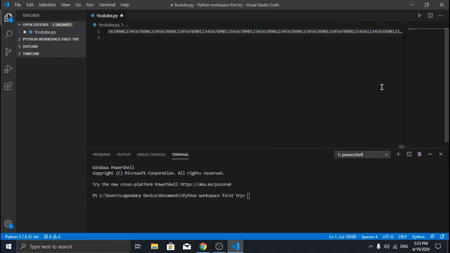So let's try 1 million for good measure. That's pretty bad. Oh, there is not so much lag. Okay, pretty sure that won't go well.